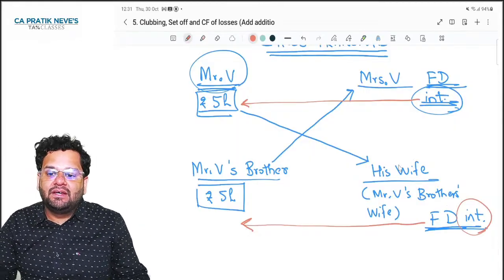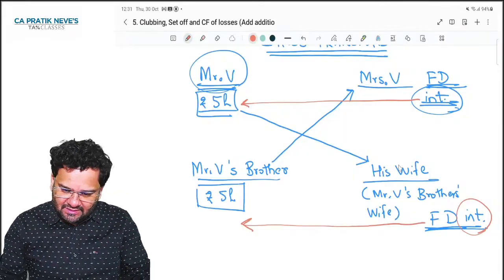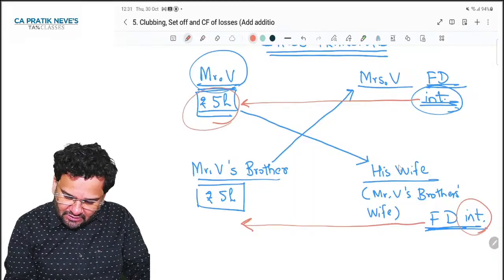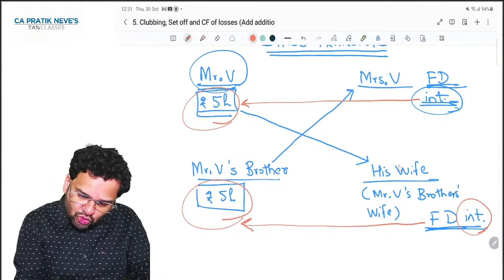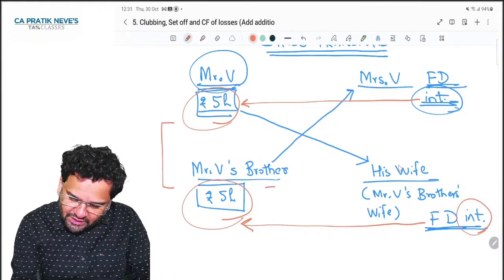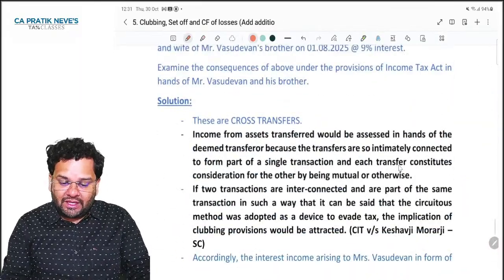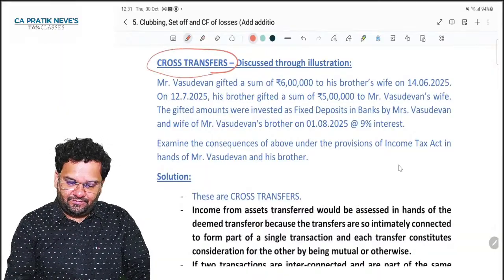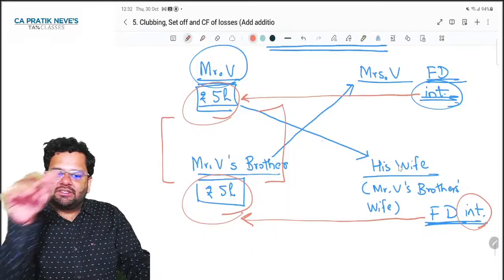These are given in order for tax avoidance. For gift of this 5 lakhs, this 5 lakhs is the consideration. So these two gifts are very mutually connected to each other, isn't it? So see the whole case now. So cross transfers. You know, one cross is formed here. That's why cross transfers.